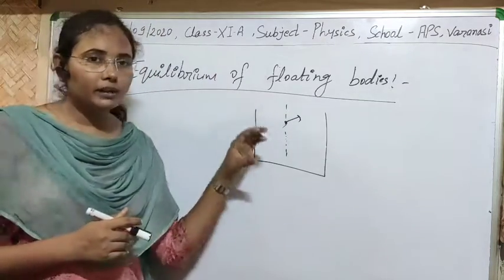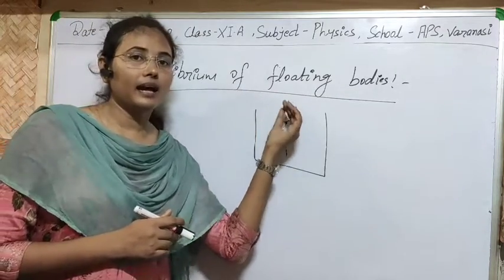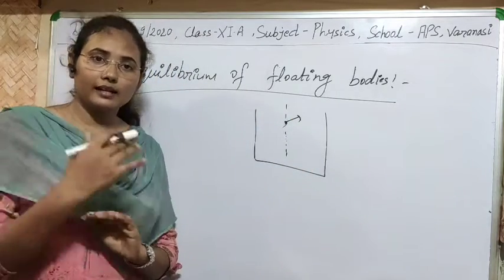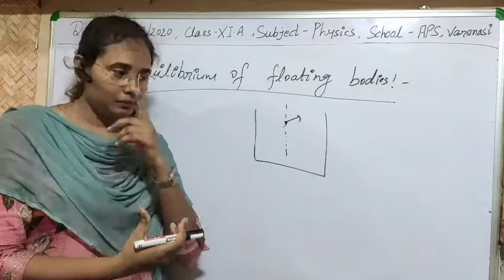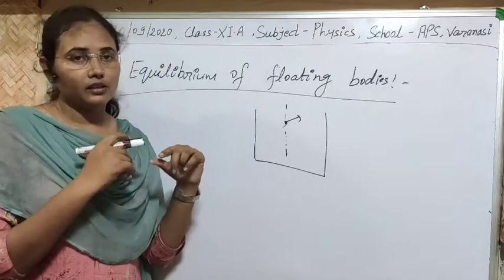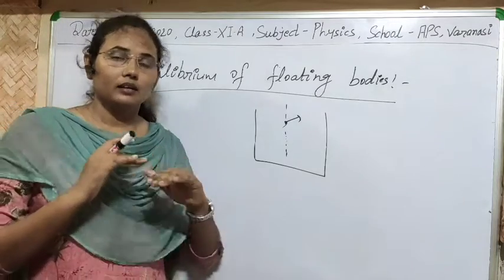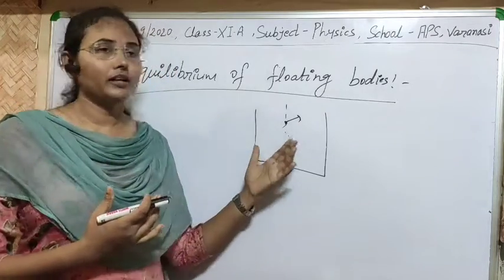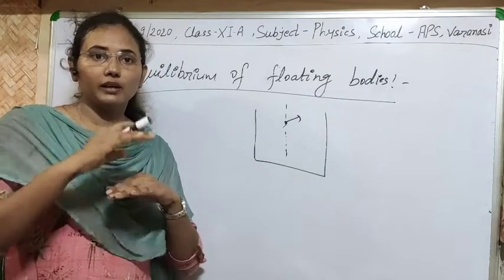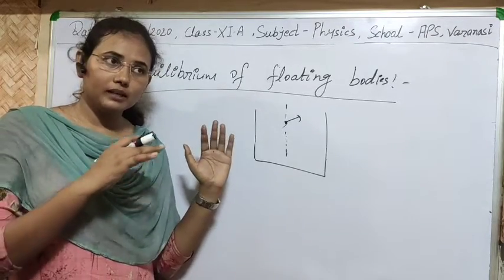Simply, for the equilibrium of the floating body, it is necessary that the center of gravity lies on the same vertical line as the center of buoyant force. Means these two points must be on the same vertical line first. So there are some conditions for the equilibrium of a floating body. If we want that there will be no action of any torque or couple on it, means there will be no rotation, the body must be under equilibrium while we are immersing it in liquid and it floats, then there will be some conditions.